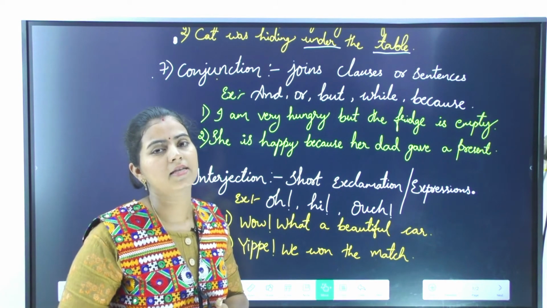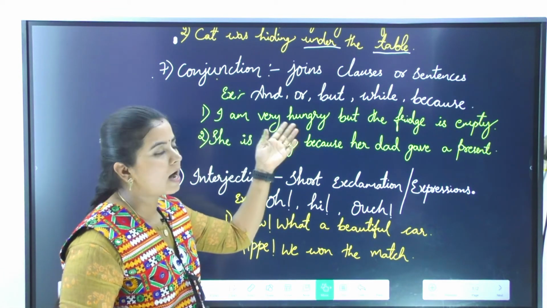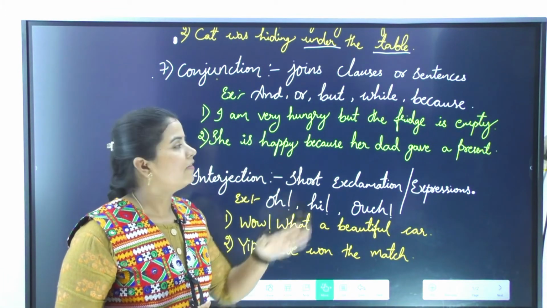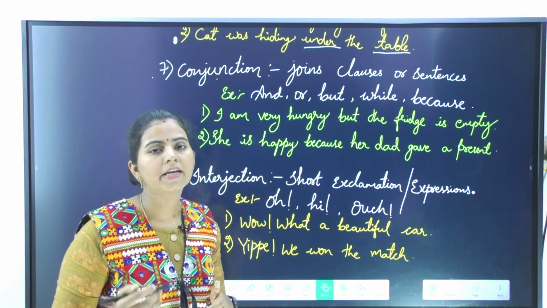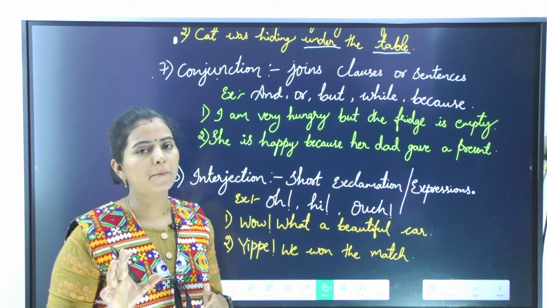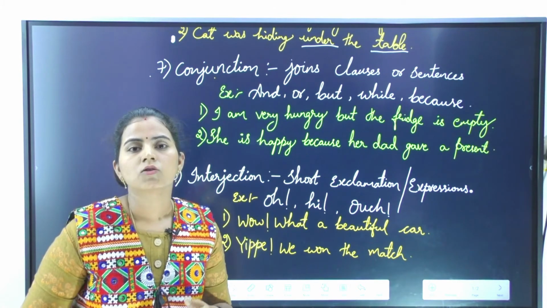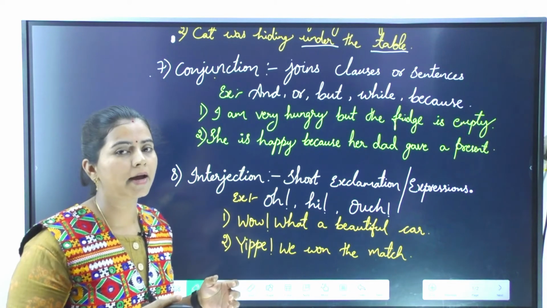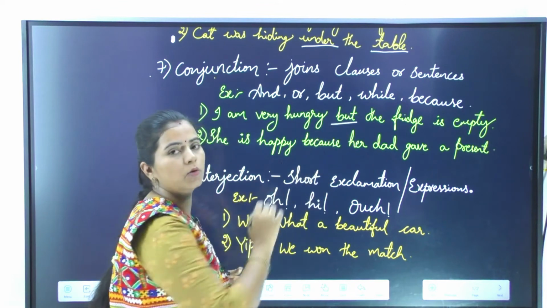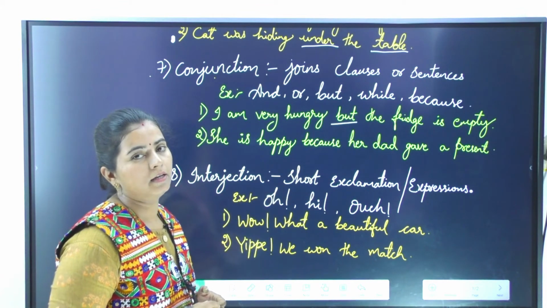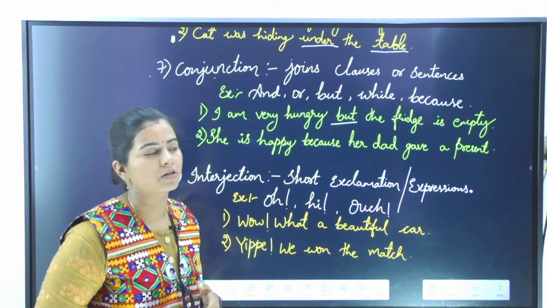Let us take examples in the form of sentences. I am very hungry. Now, can we end a sentence here? Yes, I am very hungry. So, one complete sentence is formed. And the fridge is empty. Here we are combining two different sentences into one by using the word but. Hence this "but" is called a conjunction.